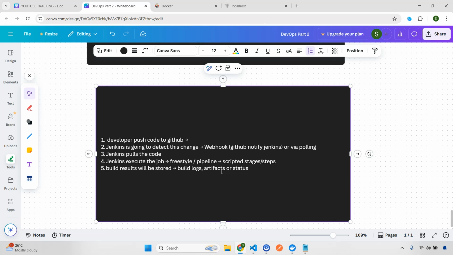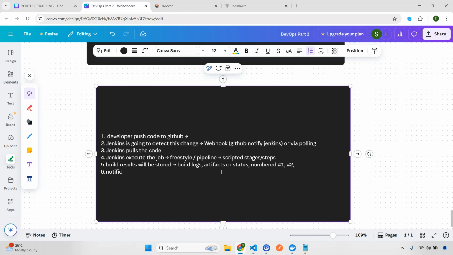Once this is done, each and every build is numbered, right? I already mentioned it will be like build number 1, build number 2, to keep track and so on. And then you can also send notifications. Normally, if you work in a company, you will see that they have some notification whenever the build is completed. I can guarantee 99.99% this will be there. So Jenkins will notify either via email or Slack, if your company uses Slack, etc., if the build fails or succeeds. This is optional, but most of the top level companies manage these.